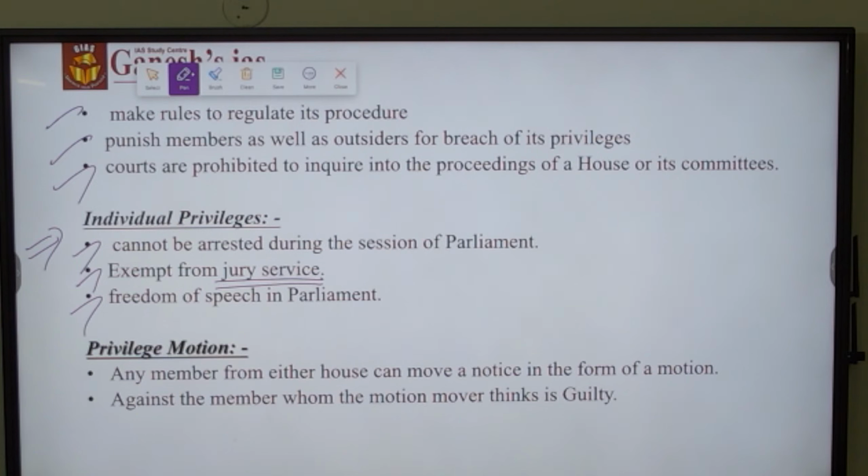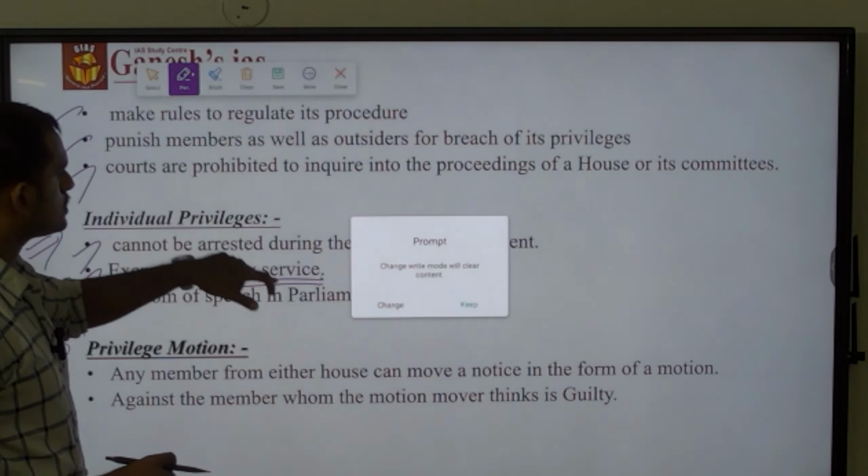What I am saying is that punishment in the form of judiciary punishments or some other executive punishments, like using enforcement agencies, is not allowed if the member has talked anything against the government inside the parliament. And the privilege motion, which we have discussed in the first slide itself.